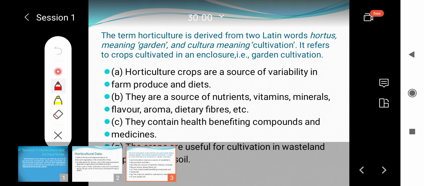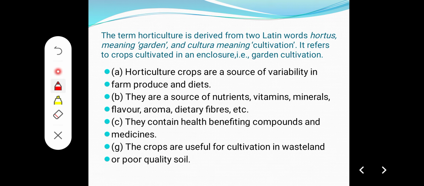The third slide also gives a brief definition of horticulture, and these blueprinted lines are very important. It says the term horticulture is derived from two Latin words, hortus which means garden and cultura which means cultivation. This is very important from the exam point of view, and every year they put questions like 'the word horticulture is derived from dash words'. It may come for 1 mark or maybe 2 marks, so read it very carefully. From these two Latin words we can conclude that horticulture is the cultivation of crops in an enclosure or garden cultivation.